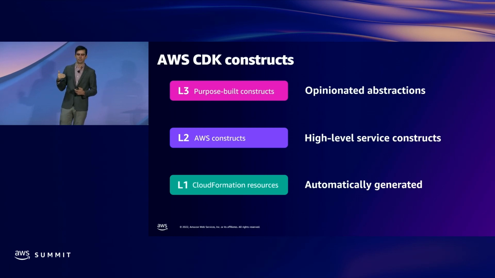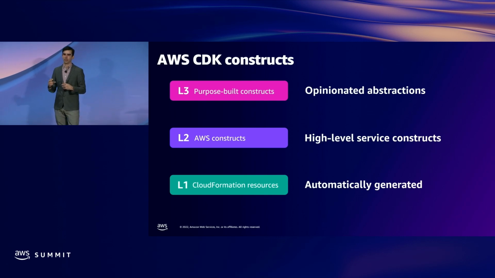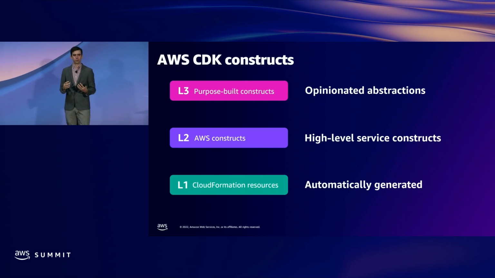So taking a step back, looking at, say, an S3 bucket, for example. The S3 L2 construct has methods that help you easily set up encryption at rest, and will do things like automatically generating a KMS key if you don't specify one to be used. They'll also do things like helping you generate policies, giving you nice convenience methods for authoring them. So it really helps you think about your intent rather than the specifics of a particular service's API or CloudFormation resource.